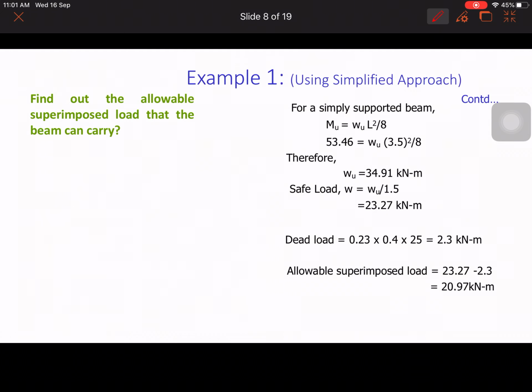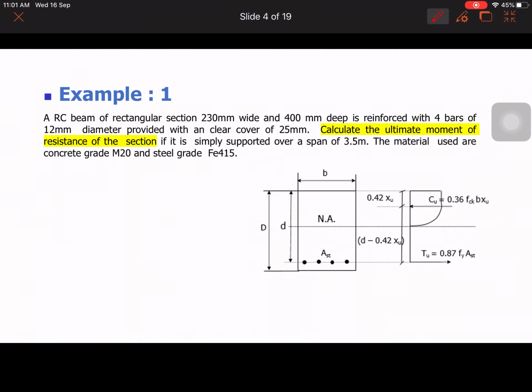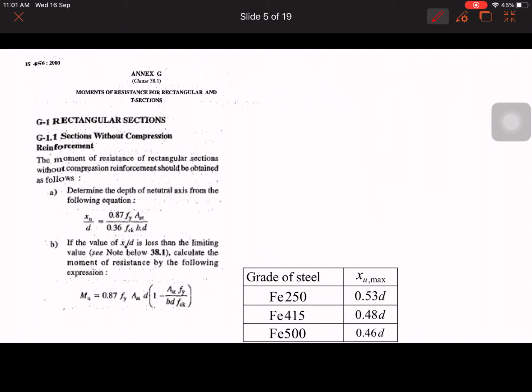You see, if the value of XU by D is less than XU limit by D, that means in terms of PT, if the value of PT is less than PT limit, this is the formula. Use this formula and calculate the MU limit. MU. See, I have got 92.18 kilonewton per meter.